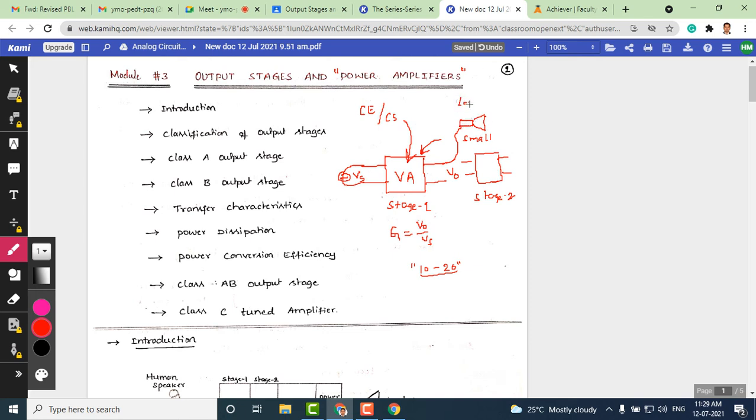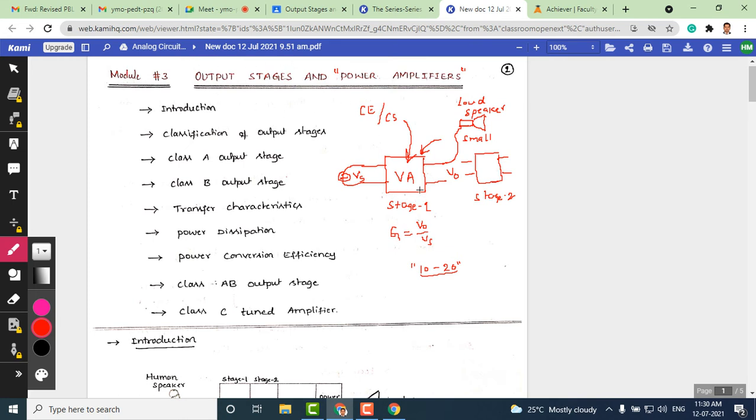So this is a loudspeaker. We should have a sufficient signal after amplification that can drive the loudspeaker. Since one stage is not sufficient, we may have to cascade more stages. If you look at any public address system, you will see hundreds of stages cascaded like this. You might have seen this in orchestras, where a large audio signal needs to be produced. In such cases, we may have more stages. That's the importance of the output stage.